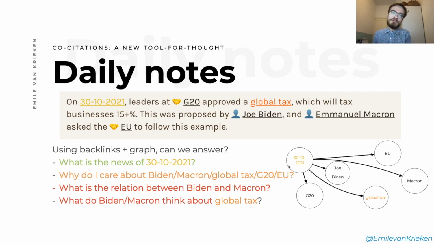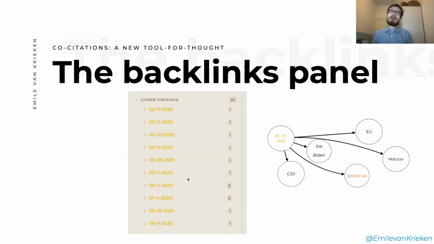And I think I prefer to put it in a daily node because it has the least mental overhead for me. Now let's particularly consider this second question. Why do I care about, for example, Biden? And why do I not think that this is easy to answer? And so here is why.